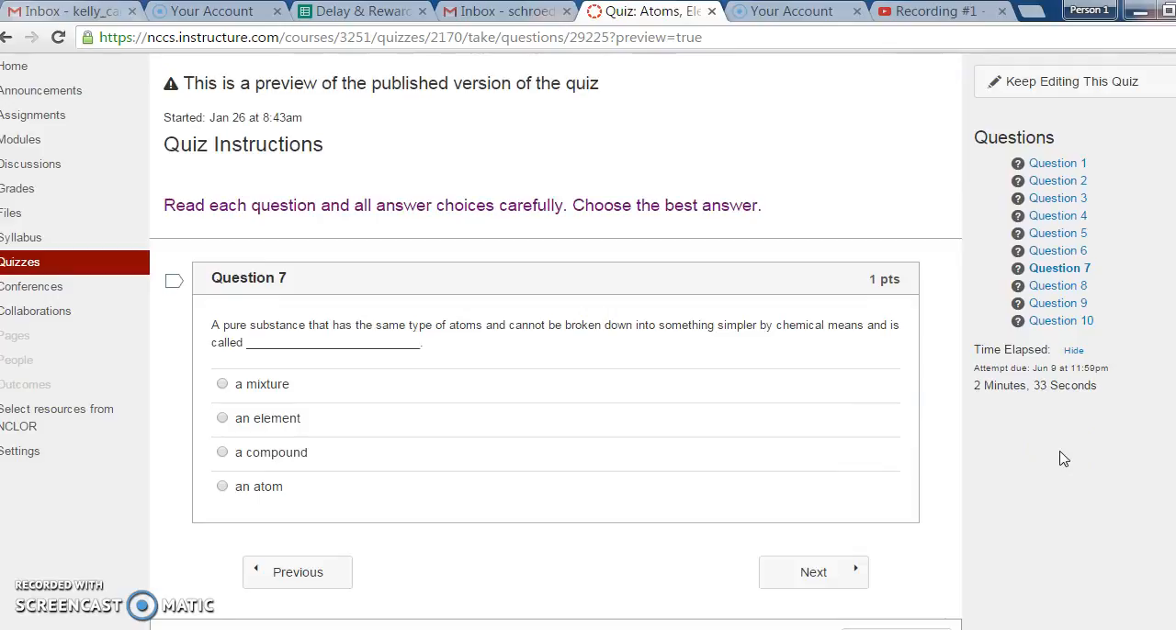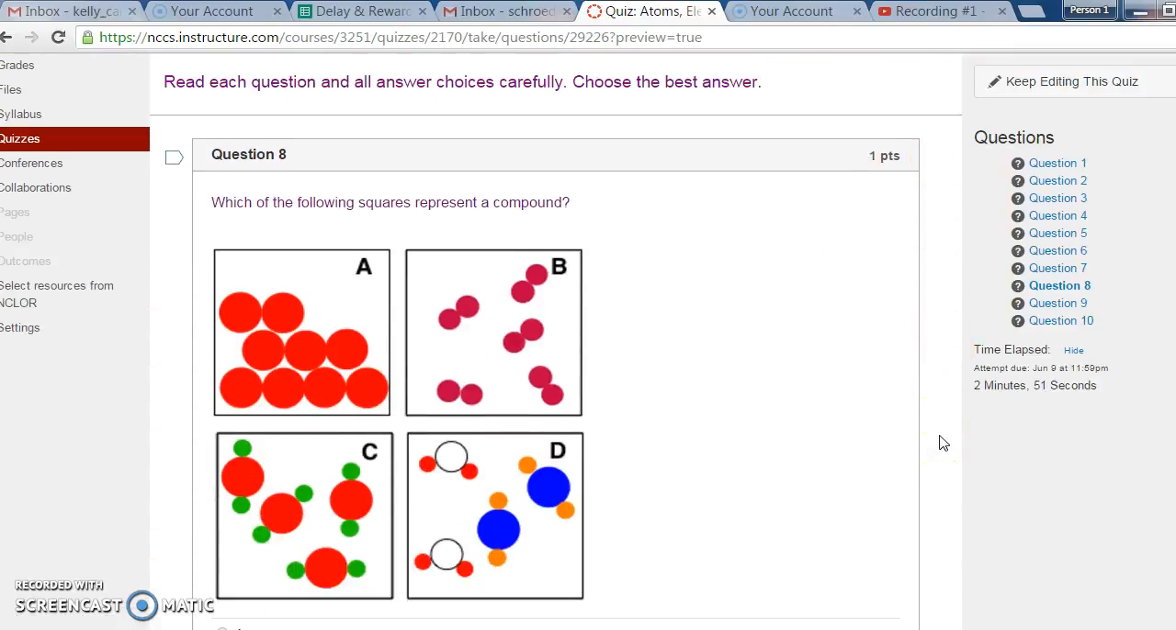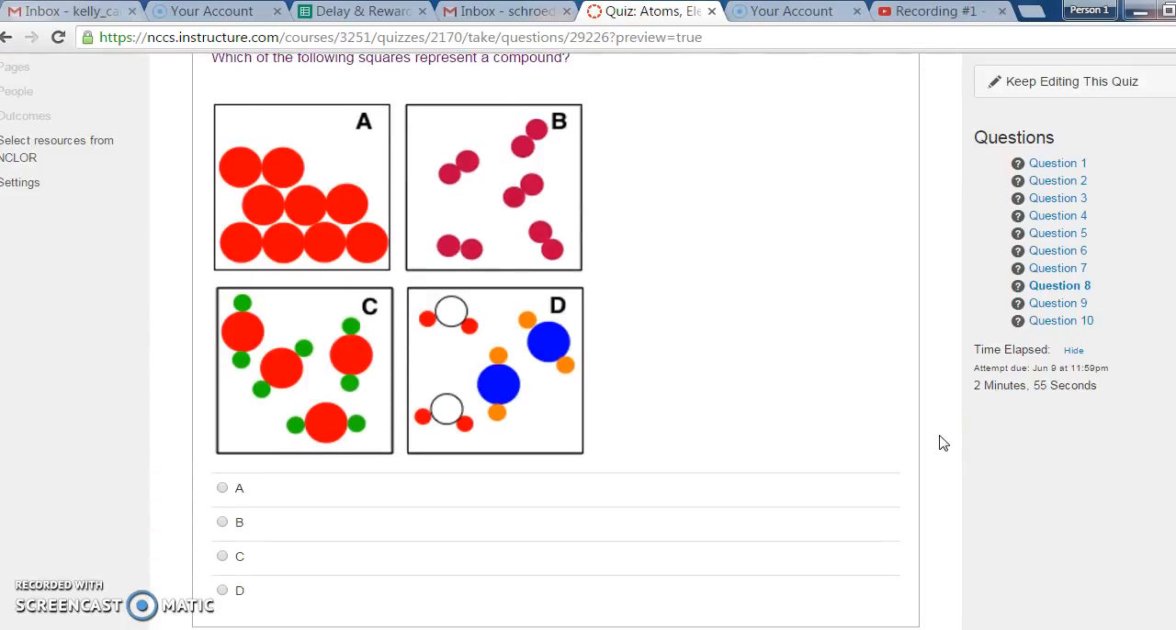Question 7. A pure substance that has the same type of atoms and cannot be broken down into something simpler by chemical means is called a mixture, an element, a compound, or an atom. Question 8. Which of the following squares represents a compound? A, B, C, or D?